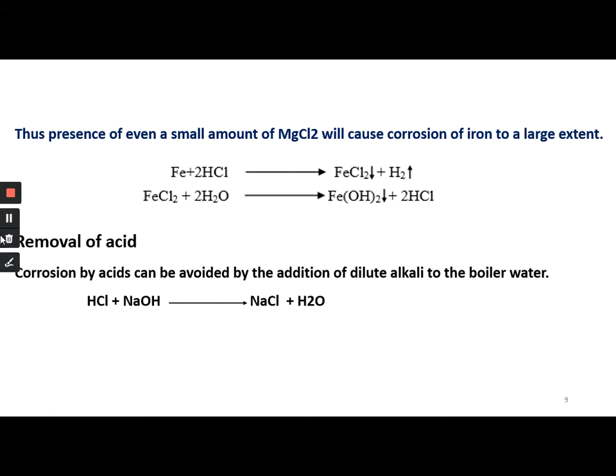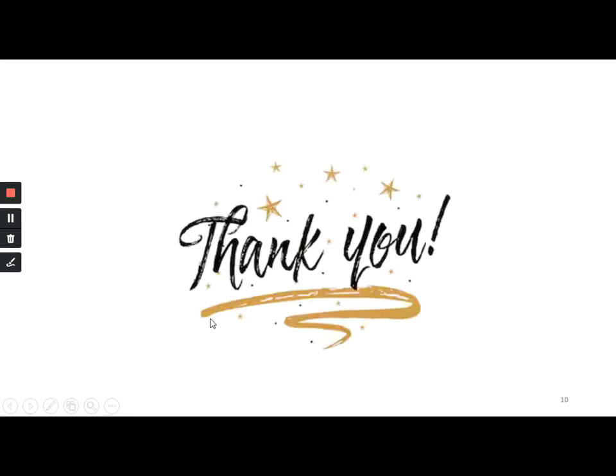Okay. So how to remove this hydrochloric acid? The corrosion by acids can be avoided by the addition of dilute alkali to the boiler water. By treating with dilute NaOH or KOH, it can be done by volumetric analysis. First, you calculate the strength of HCl. With that strength of HCl, the equivalent sodium hydroxide can be added. By this way, we can neutralize the HCl present in the boiler water.